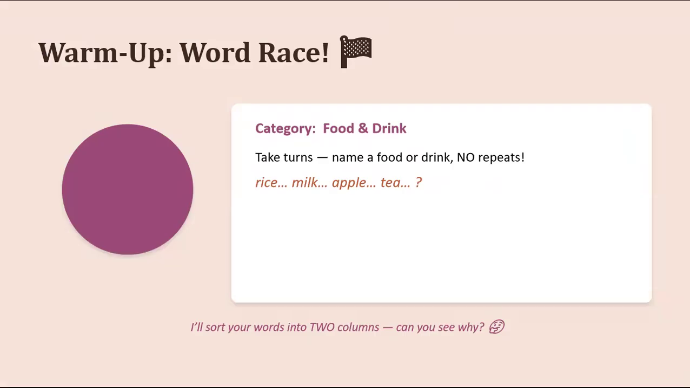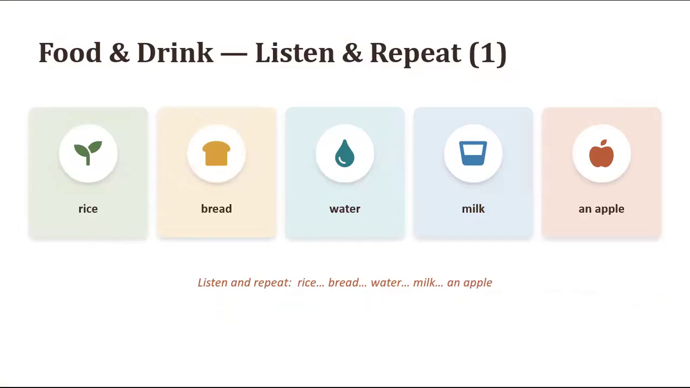So category: food and drink. Take turns naming a food or drink. Okay, so there are some things that I have written down. For example, rice, milk, apple, tea. I have mentioned 10 names of food and drink, so you will remember this.